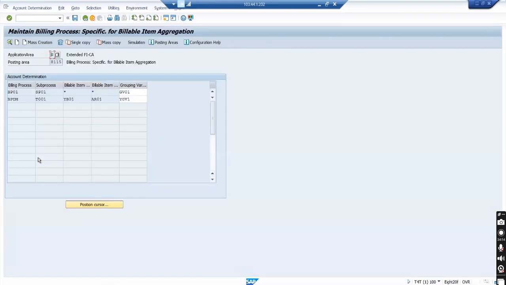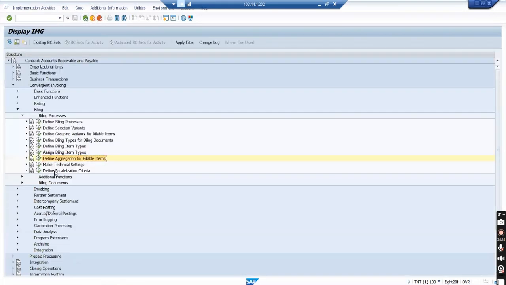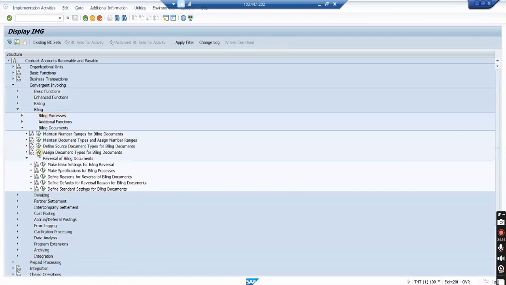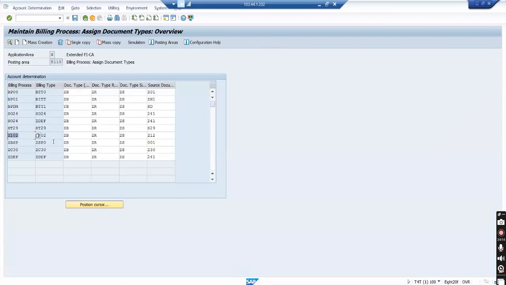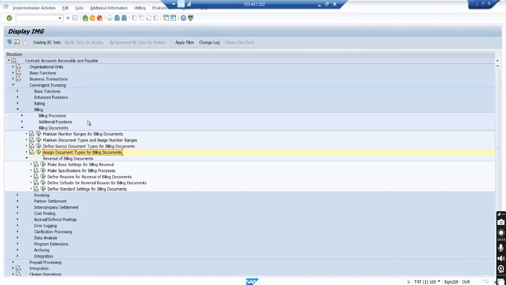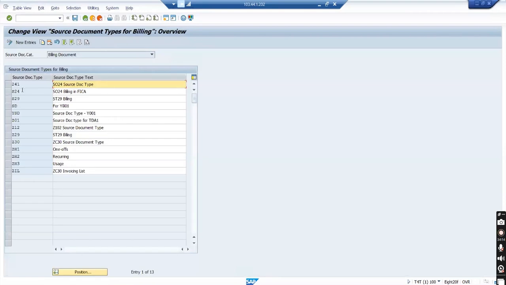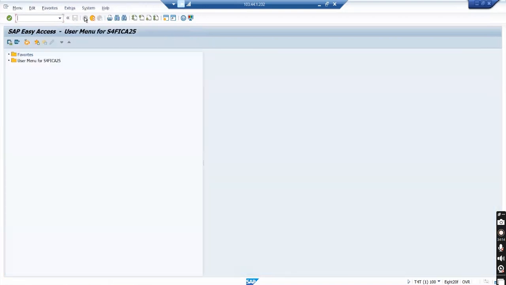Aggregation is not required, not mandatory. This is also not needed. Why is it not letting me? Here also I have assigned for my billing process, billing type. Source document Z102, Z12. This is strange. Let me do slash nex. Let me reopen the server and let me try again.